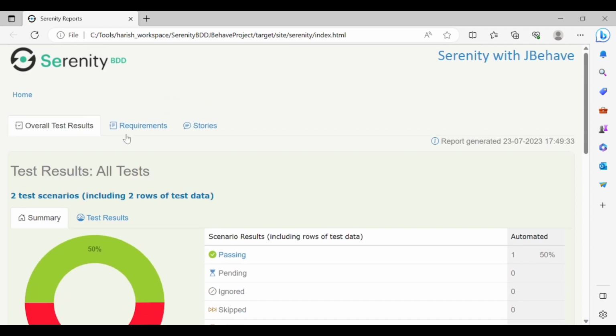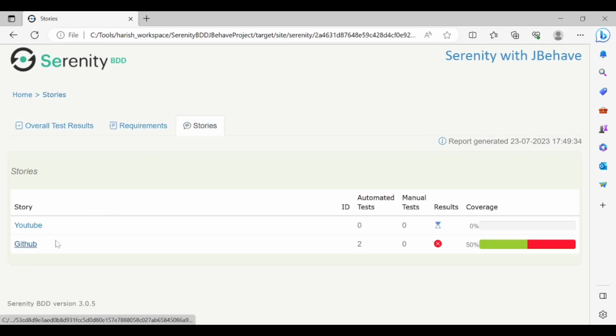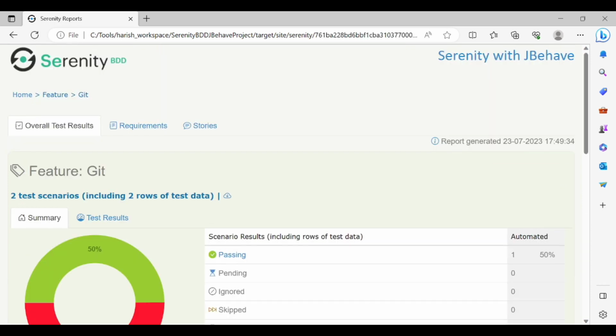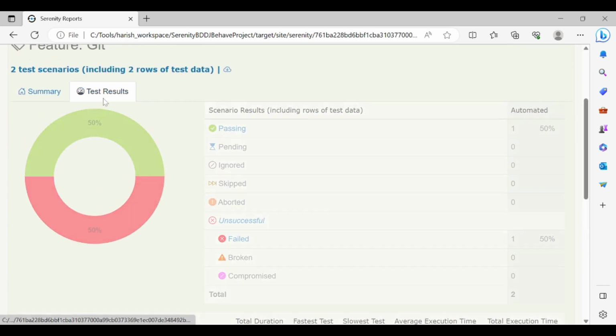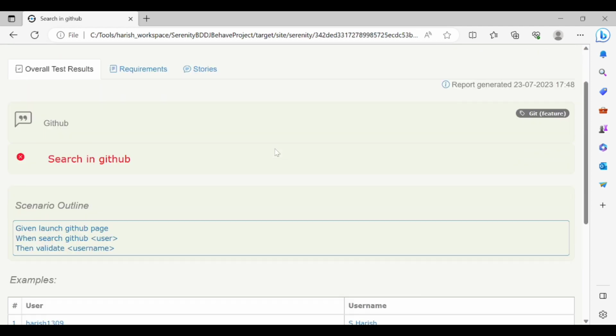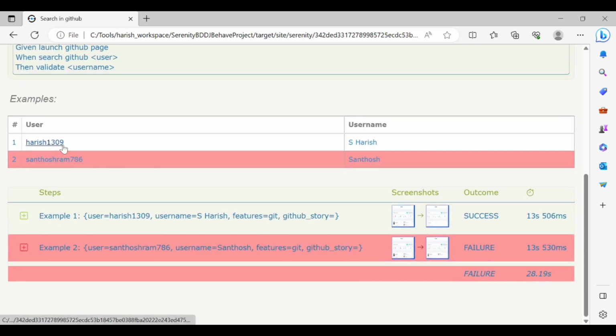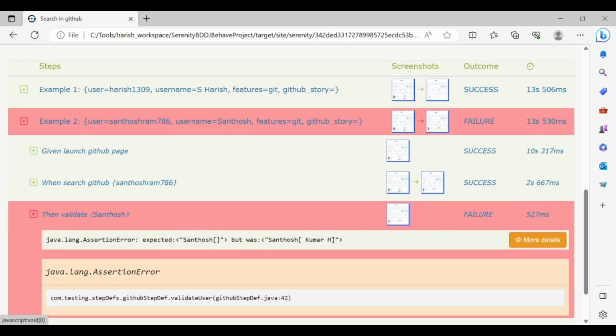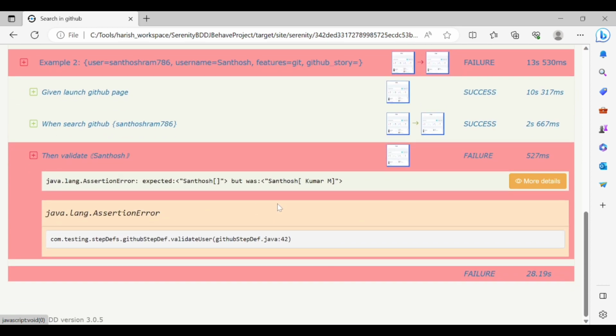I can see there are two stories. We have only run the GitHub story, and we have run the feature for Git. Let's open this, and under this we have test results. It's saying there is a failure. Why is there a failure? Let's see. There are two parameters. For Harish, we don't have any failure, and for Santosh, we have a failure. Let's open the failure. It says in more detail: assertion error, expected Santosh, but what was found was something else. Can you please fix it?